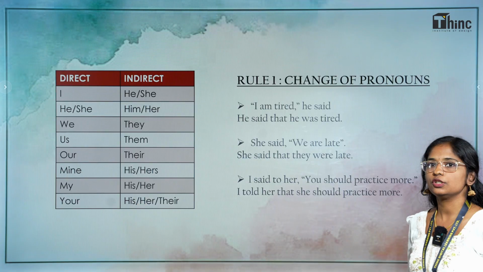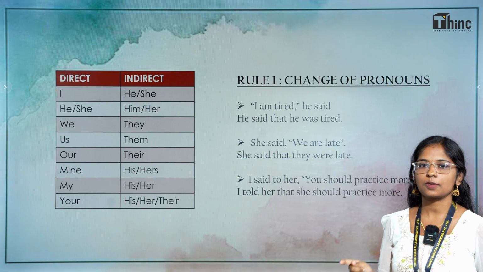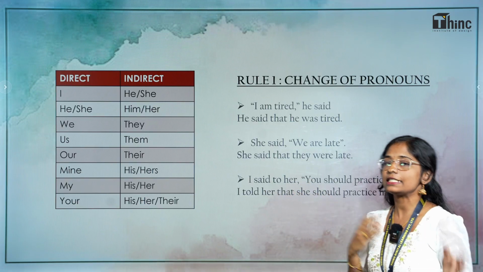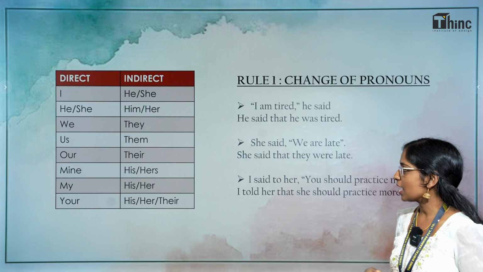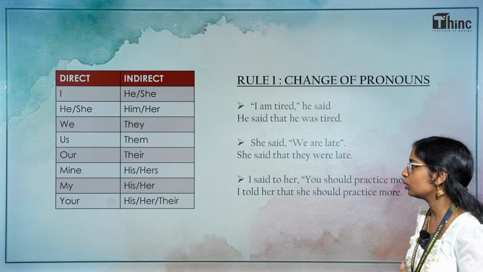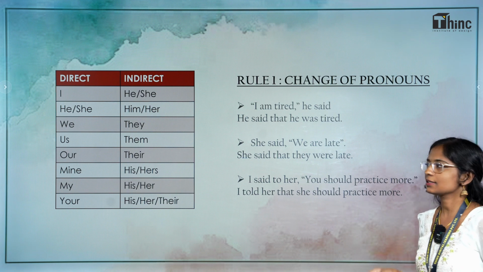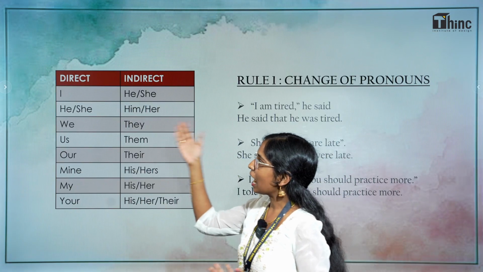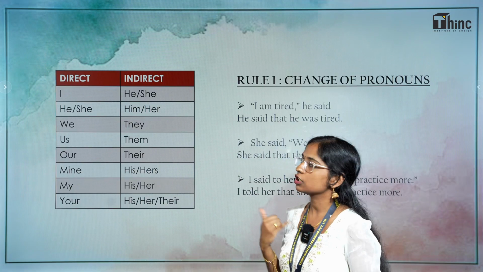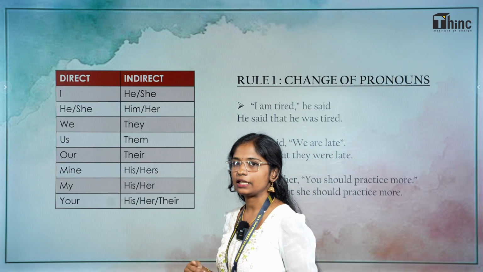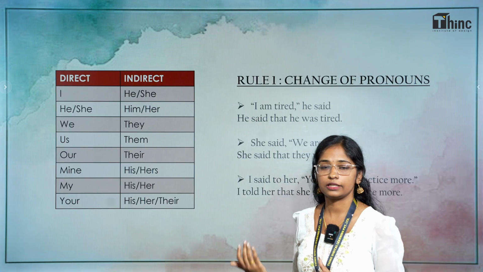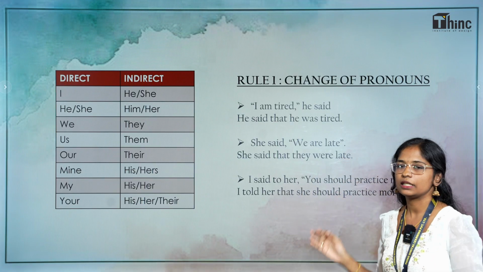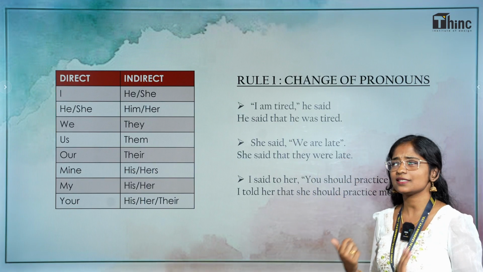I said to her, "You should practice more." Now, one thing you have to remember is that when we come across situations like this, said to someone, in indirect speech, it becomes told. I said to her becomes I told her that she should practice more. So here I have given a table which shows how the pronouns change. I becomes he or she. He or she becomes him or her. We, they, us, them are there. So these are things you have to keep in mind. So just go through it, and this is the first rule: change in the pronouns. Now what is the second rule?